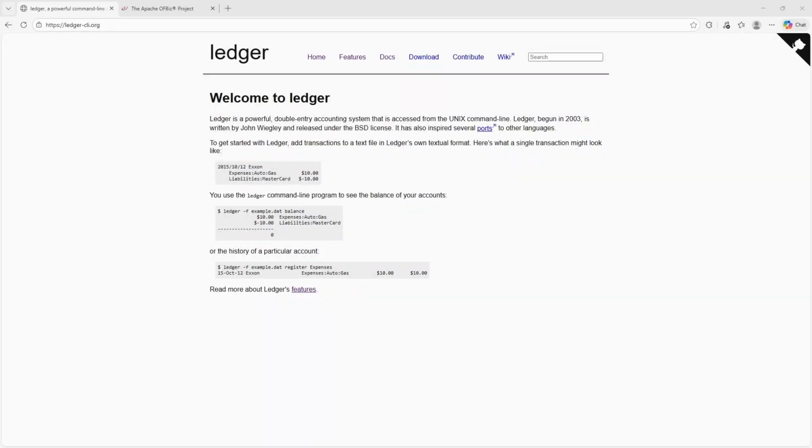If accounting software had a personality, Ledger would be the type that refuses to use a mouse, drinks black coffee, and thinks spreadsheets are already too fancy. Let's go straight into pricing, starting with Ledger, the command line accounting tool.